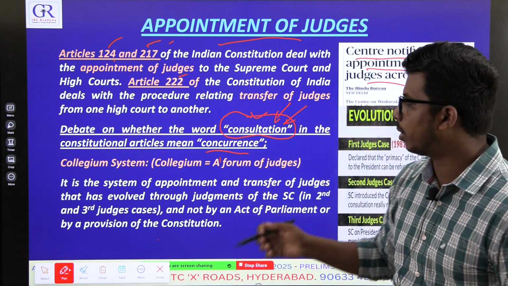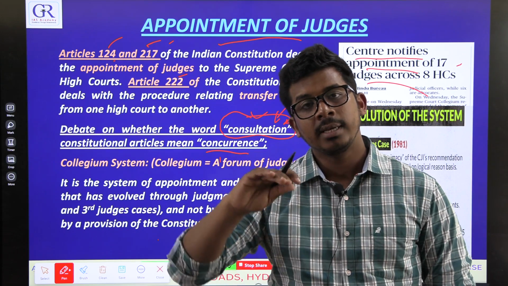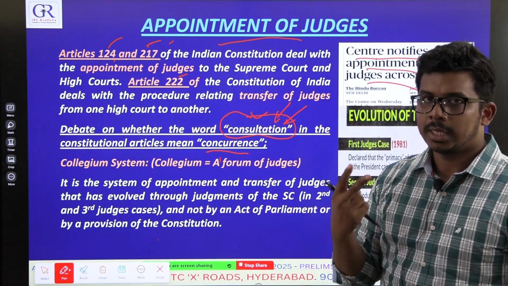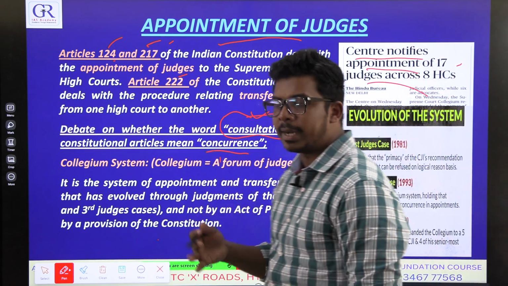That is one argument. Another argument is that the CJI can recommend, but it is not binding on the President. The President can reject the CJI's advice. So there are two opinions, and there is a lot of debate. Slowly, this debate got settled.